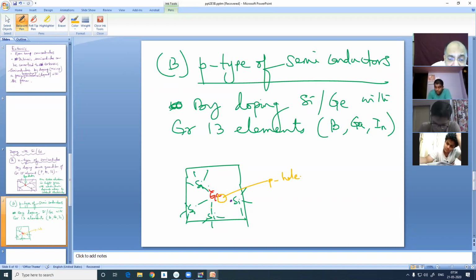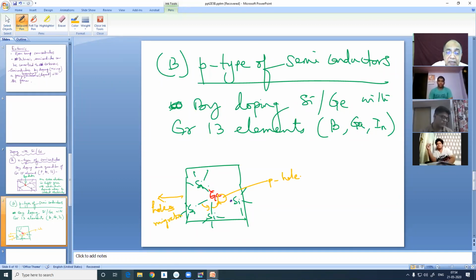And any electron from any bonding pair can migrate to produce another hole here. And again, another bonding electron can migrate to produce another hole here. So holes will be migrating in this direction.